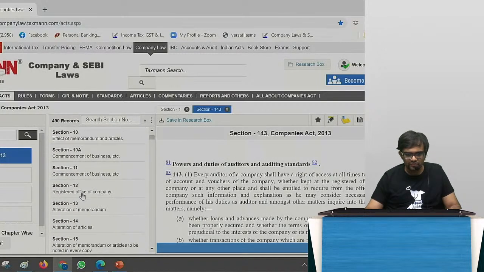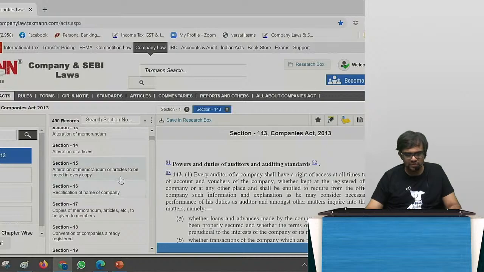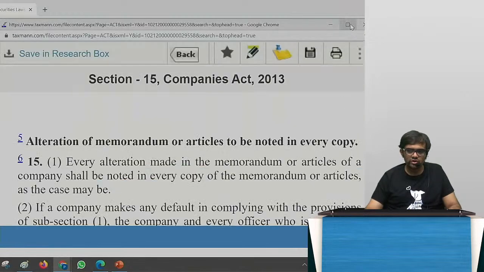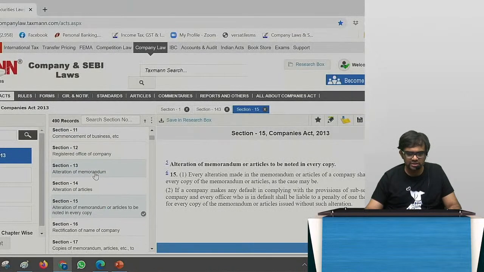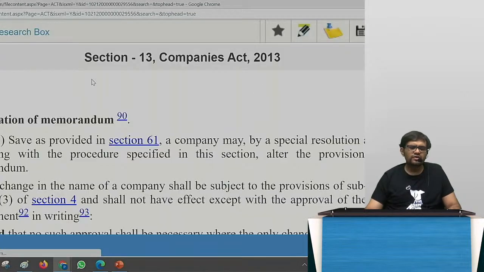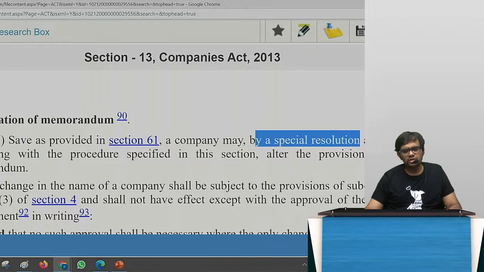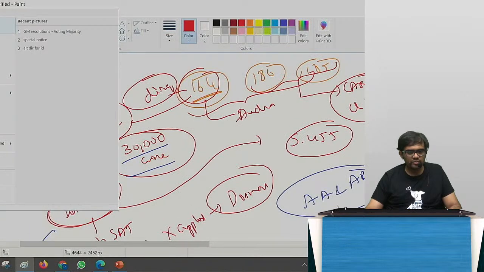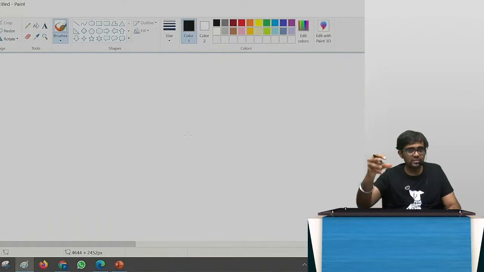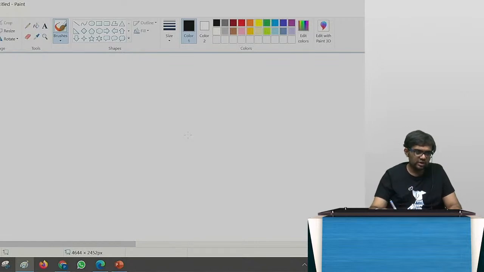Tell me one thing, guys. If I want to alter the MOA, section 15 talks about it and section 13 also talks about it. If I want to alter the MOA, what resolution is needed? You need a special resolution to alter. This is given in section 13. So if I want to talk about alteration of MOA, see, with the amendment, I'm linking the chapter. Now I'm talking about alteration of MOA.